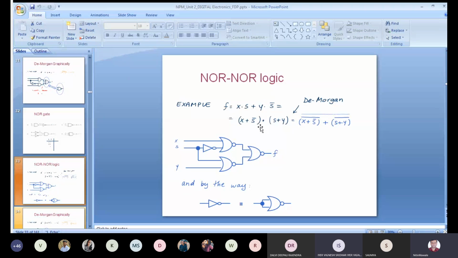Please take this point, it is a very important point. I know that the AND gate IC is 7408, the OR gate IC is 7432, and the NOT gate IC is 7404. So whenever I realize that I have to use three different ICs, though I am using a single gate of each, I have to purchase three ICs from the market. But if I am going for NOR logic only, I have to purchase only a single IC. So directly I can reduce my cost by 20 rupees.